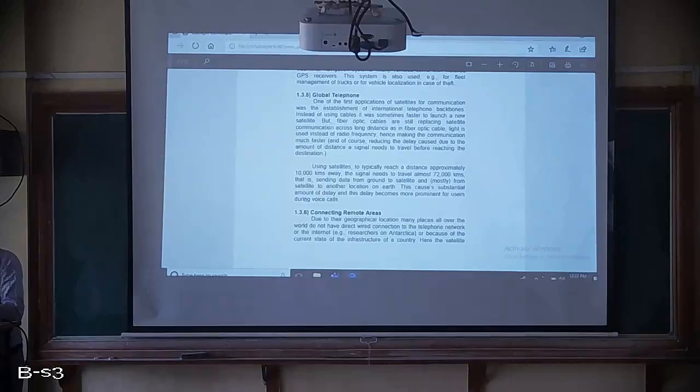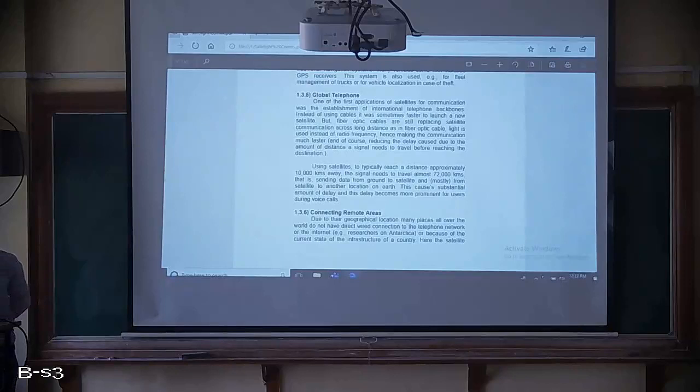So if you want to telephone globally through your landline, how is it happening? You don't have a cable connection to other countries, right? Maybe it is located in nearby areas, but how about other areas? If you want to connect or communicate to those people, then you can go for satellites only. So these satellites will come for your rescue.